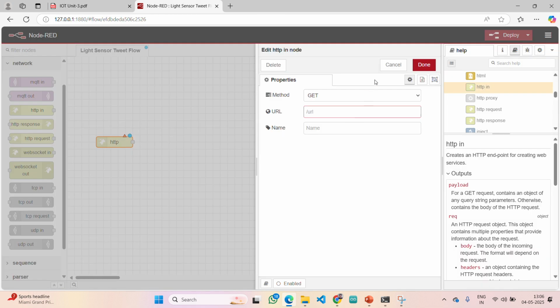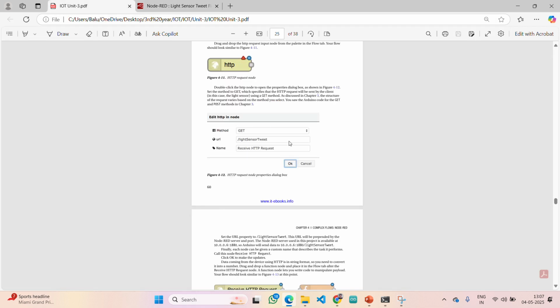Coming to HTTP methods, as you know: get, post, put, delete, and patch. Patch is a new method actually, but the other four are nothing but CRUD operations. Since we are only going to read the value from the sensor, we are expecting to get information. So get is the method, and for URL you can give any URL, but they have given us light sensor tweet.